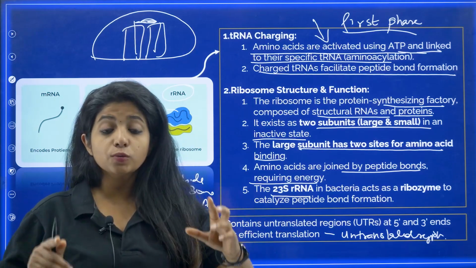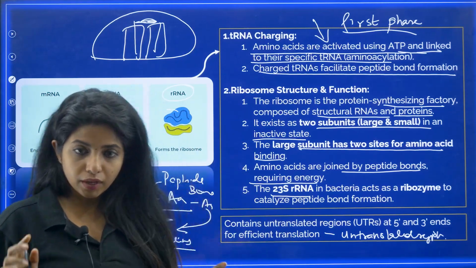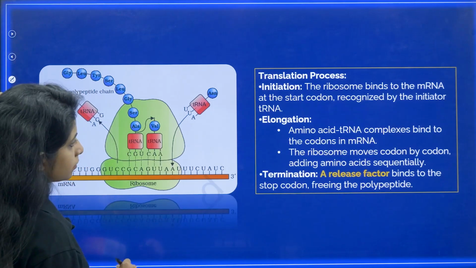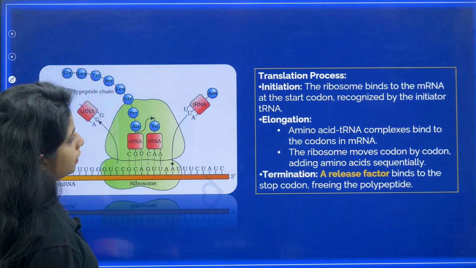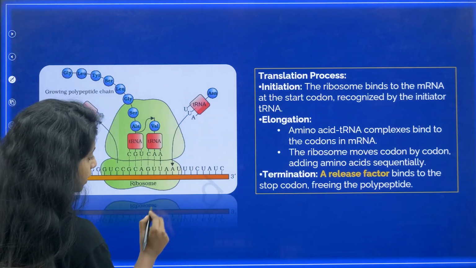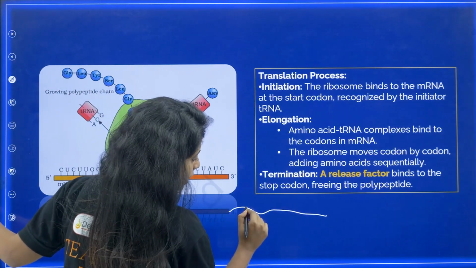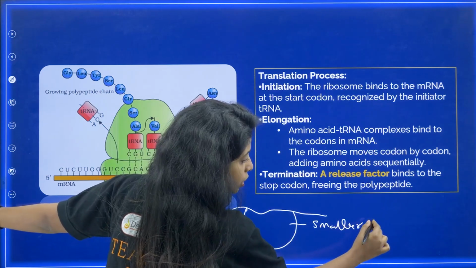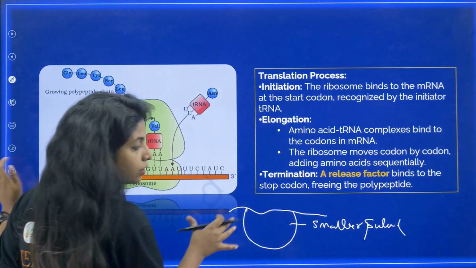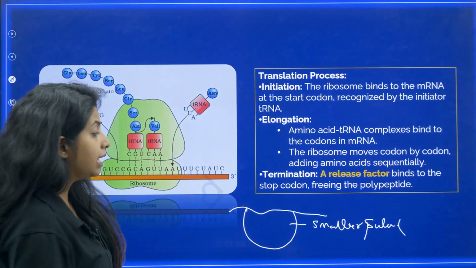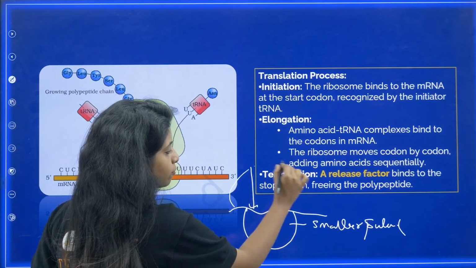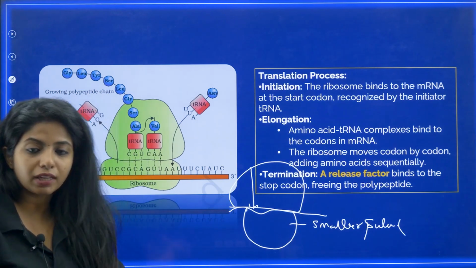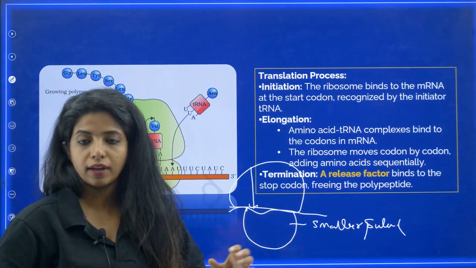Cool. Now, if you are asked, what is the first step of translation, in which what happens? Let's see. First thing, the mRNA is there, no? It comes and joins with the smaller subunit. This is the first point, which is not being mentioned over here. So, this is the smaller subunit that we are having. Onto this, the mRNA will come and bind. Then comes the tRNA, and then comes what? Your larger subunit, my dear little children. Cool, and that's how the whole complex is formed, and then the whole reaction takes place.